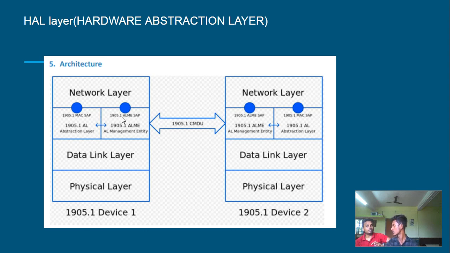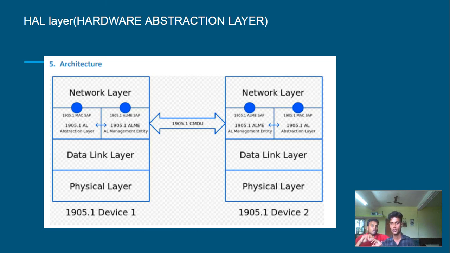So your devices can have an Ethernet connection, a wireless connection, or a power line connection. So there will be different hardware in your device. Different hardware will have different PHY and different MAC addresses. So there is one layer which abstracts all of this. It means it hides everything from the upper layer. That is what the hardware abstraction layer is.